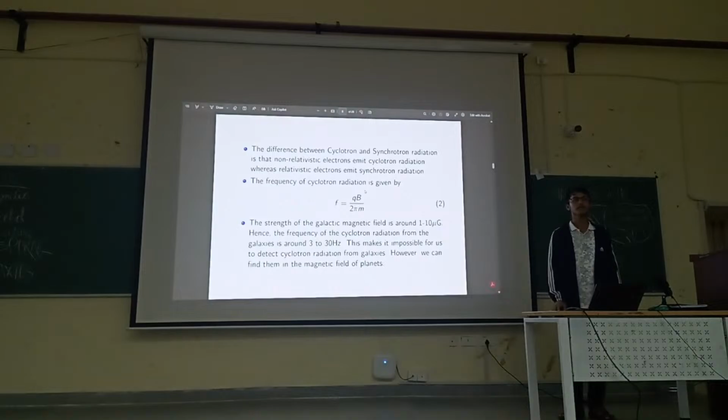So if you apply a very strong magnetic field, the frequency of cyclotron radiation will be higher. But if the magnetic field is weaker, then the frequency of cyclotron radiation will be less.